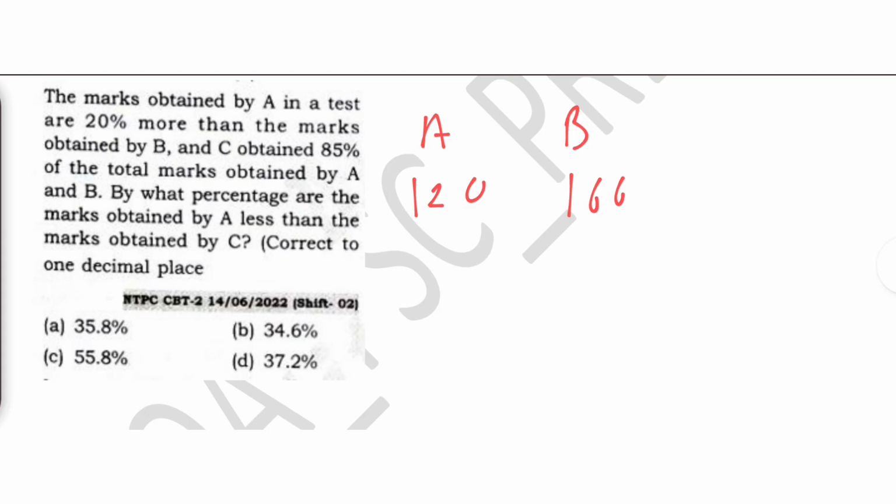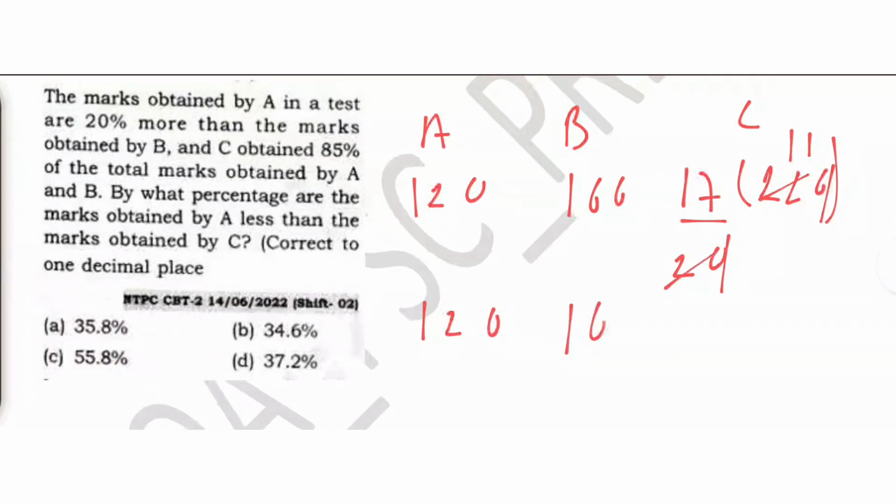And we are given C obtained 85% of the marks of the total marks obtained by A and B together. So C is obtaining how much? 17 upon 20. I told you, when you write it in the fraction form, 85% is 17 upon 20. And this is how much combined marks of A and B together? 220. This is nothing but 2 11s are 220. So 120, 100, 11 7s are 77. So this is 187.